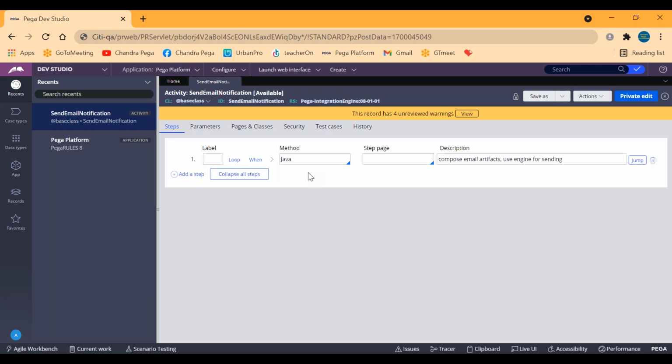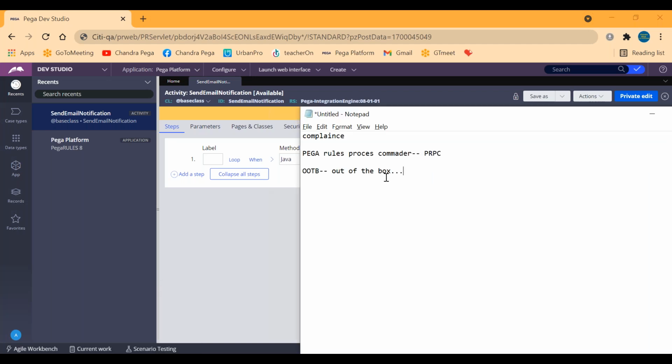So in this kind of scenario, we'll be mainly using OOTB. The QA team will not have much knowledge of what OOTB is, and they will not have technical knowledge. Instead, they will just say the mail is triggering very late, performance issues are coming. They will not know what OOTB is or why it is getting delayed.